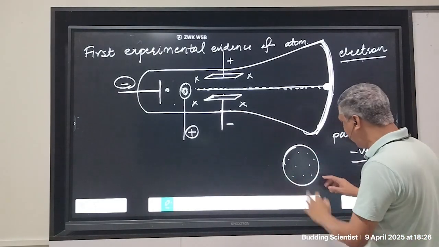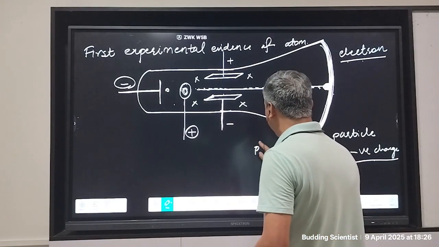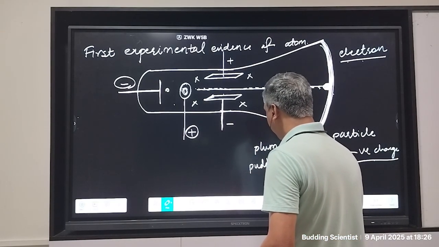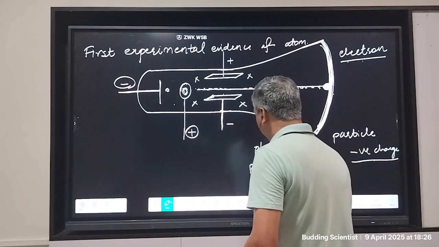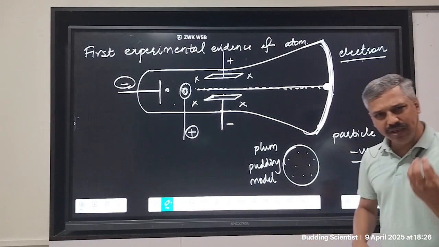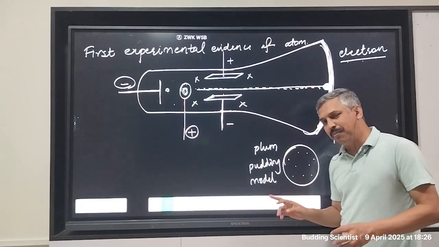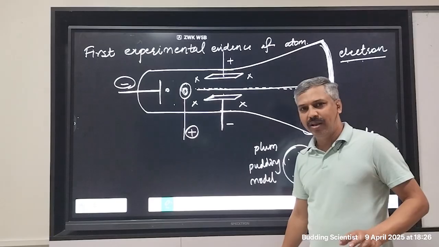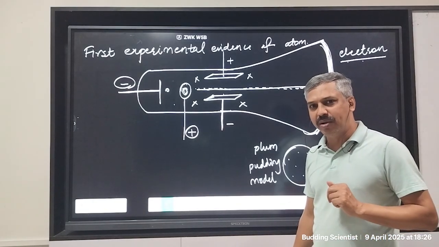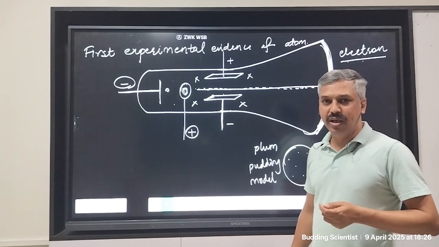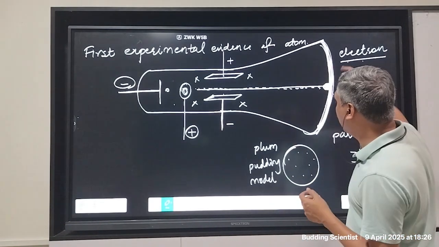So this model is also called the plum pudding model. Plum pudding model of an atom. But the question is, why would somebody talk about atom if he had discovered some particle? Not every particle is related to atom. And if it is related to atom, what is the evidence? How do you know if it is related to atom?